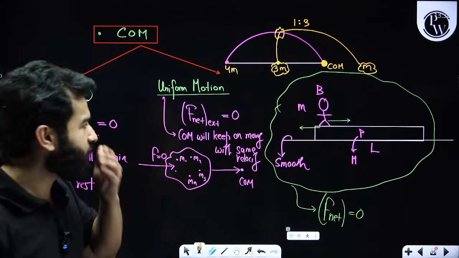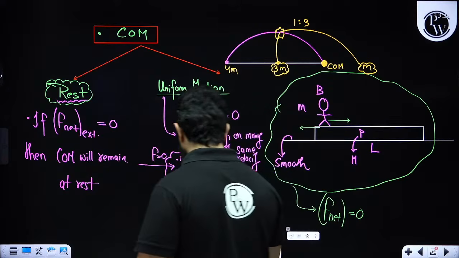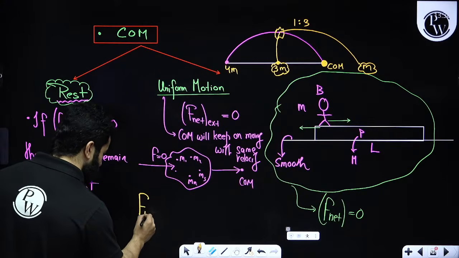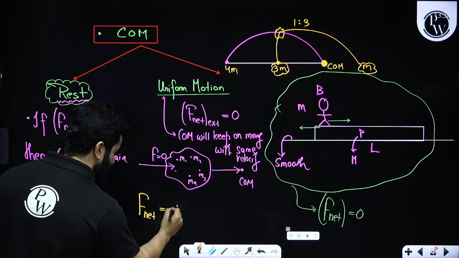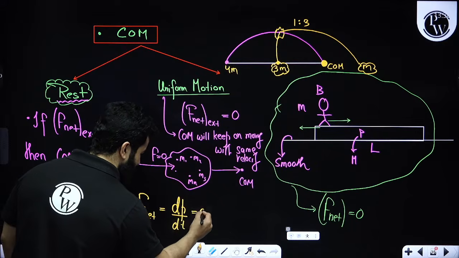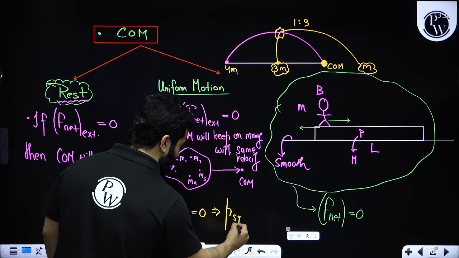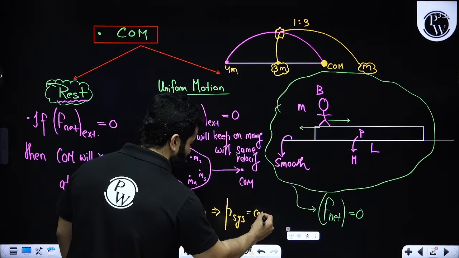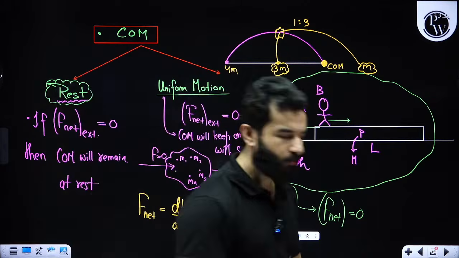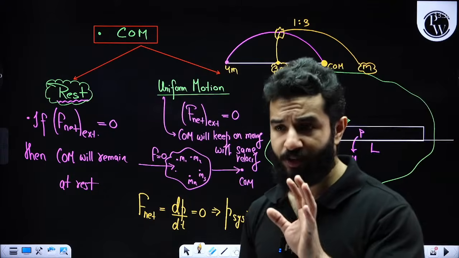Clear? Everything is sorted, right? And now just to finally explain this to you, if net external force is 0, please remember that dp by dt is 0. And if dp by dt is 0, this basically means that momentum of the system will remain constant. And this is what we call conservation of linear momentum, right? Now let's solve some problems. Hopefully this much theory is clear. I have explained each and every concept.